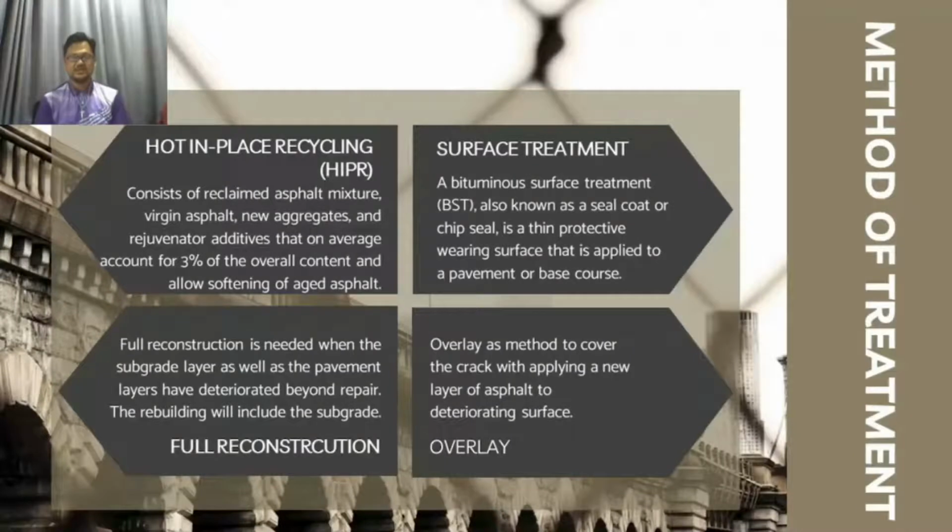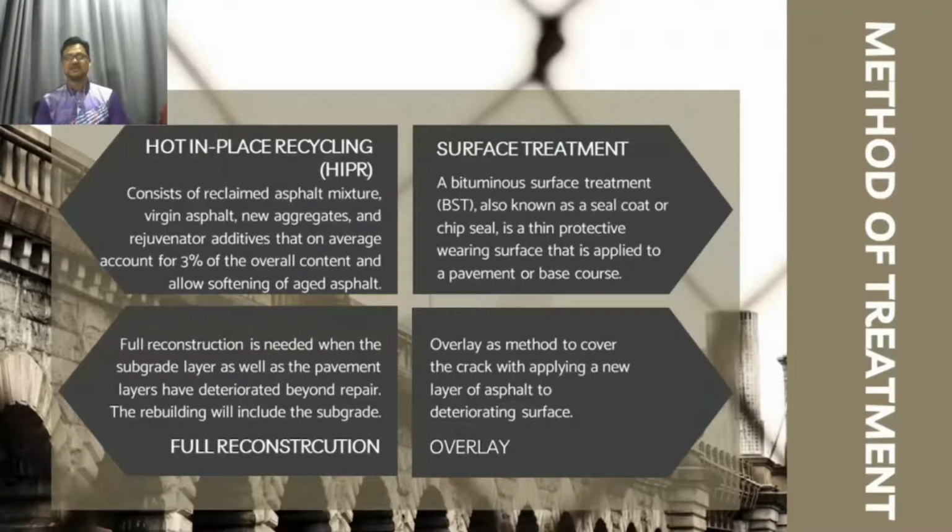Next, I will explain the methods of treatment. As we know, there are 2 types of methods for the treatment or rehabilitation of existing pavement that are widely used in our road construction industry, especially in Malaysia. The first is the conventional method, which consists of surface treatment, mill and pave, and overlay, and for structural defects we will use pavement reconstruction.